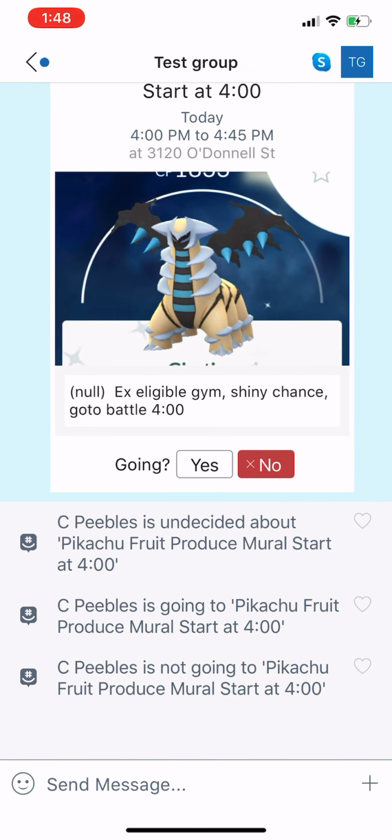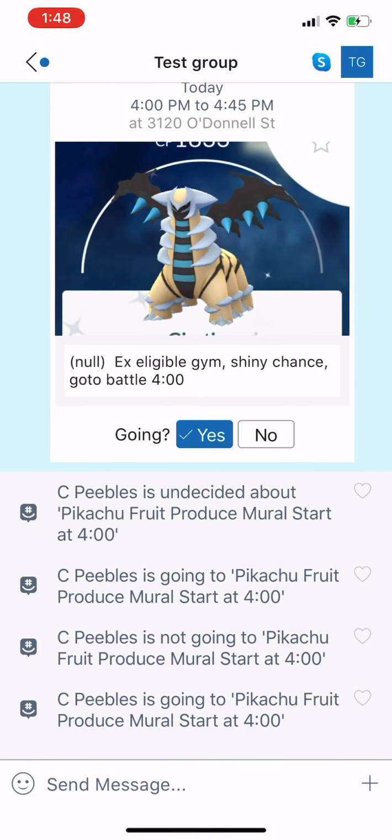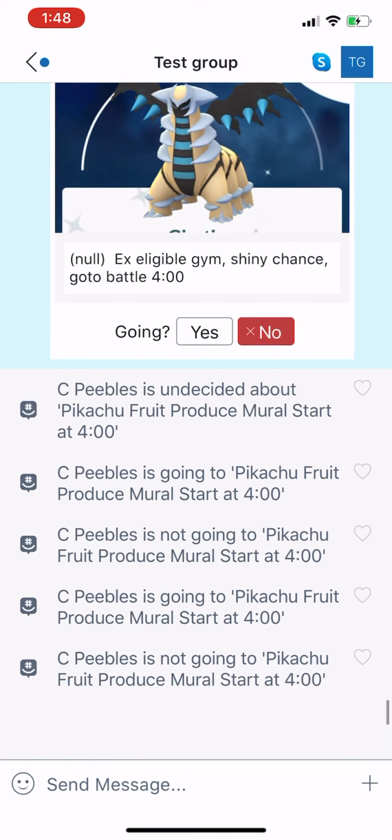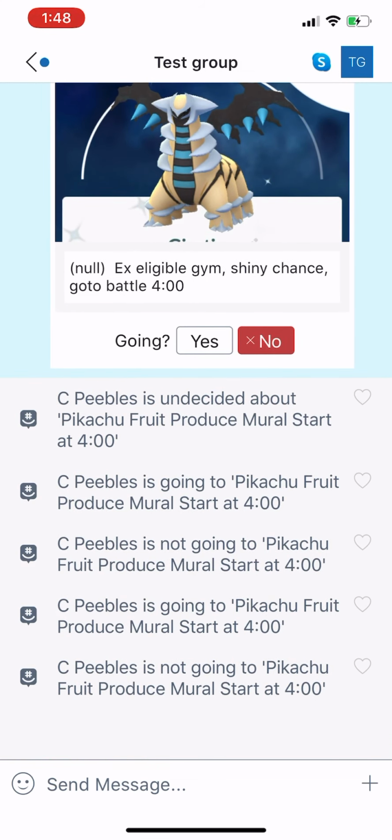So the only instance I could see you clicking no would be, let's say you clicked yes, you were going to go to the raid, but then, I don't know, 15 minutes beforehand, you decided, I really don't want to drive across town, so you would hit no. So that is how you would respond to a raid.